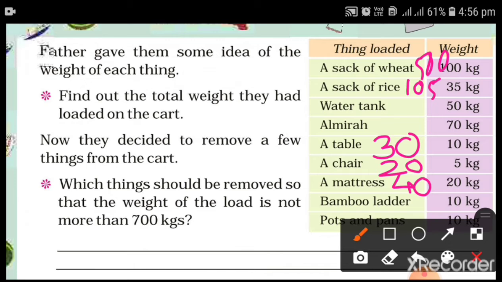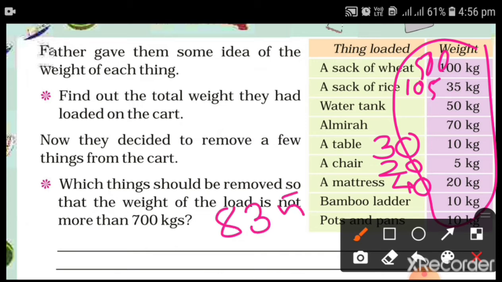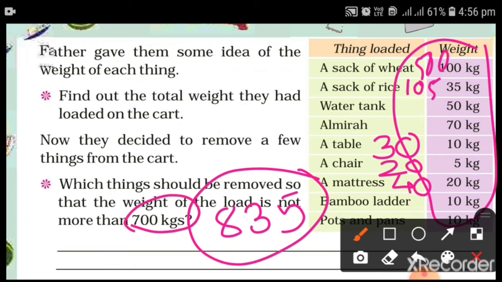Now you have to check the answer. Just total these numbers by adding them, and your answer will be 835. And here it is given 700 kg. So we have to remove some items. Another word for remove is subtraction.